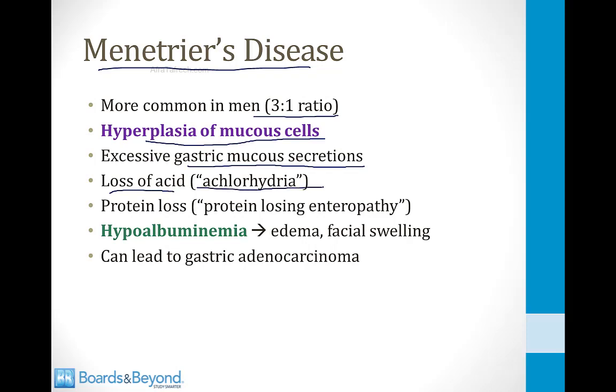And as a result of all that mucus into the stomach that pours out into the GI tract, patients with Menetrier's disease lose protein. This is called a protein-losing enteropathy. As a result of the loss of protein, these patients develop hypoalbuminemia, and this means they will present with edema and facial swelling. So the typical case of Menetrier's disease will be someone with abdominal pain and edema and facial swelling. There will be low albumin levels on serum testing, and a CAT scan of the abdomen will show a very large stomach like you saw on the last slide. And because of the hyperplasia in the stomach, there is an increased risk of gastric adenocarcinoma in patients with Menetrier's disease. And that concludes our module on gastric disorders.